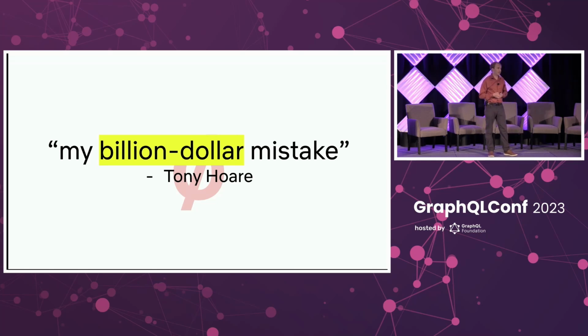A lot of cool stuff. In 1965, he was working on a language called Algol 65, and this language was going to have objects, and you could point to them in memory.